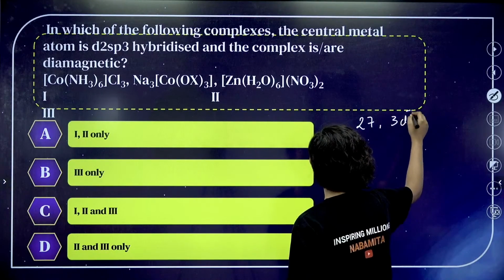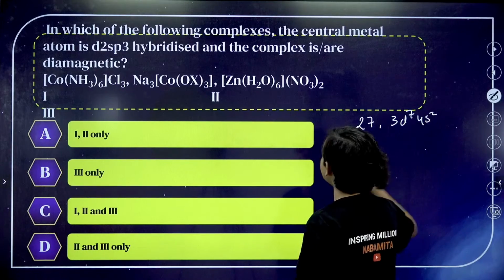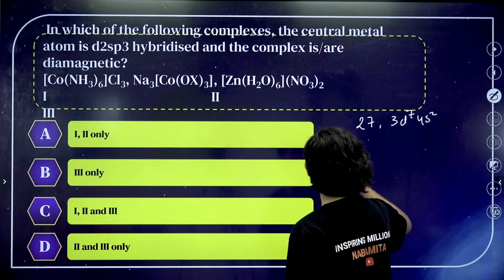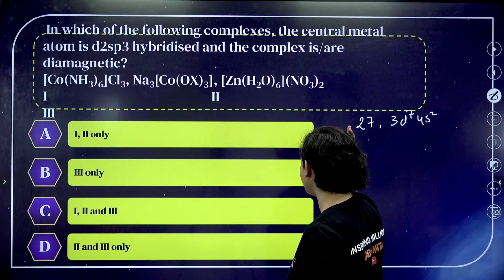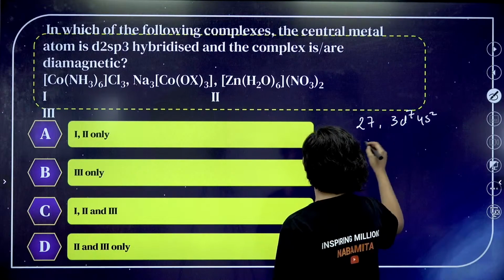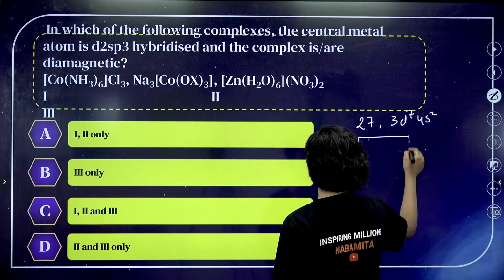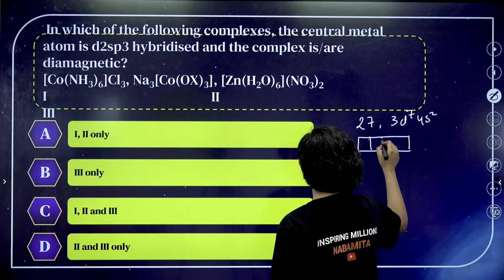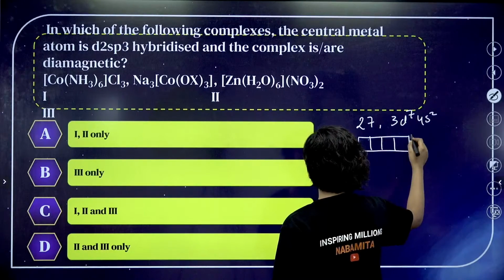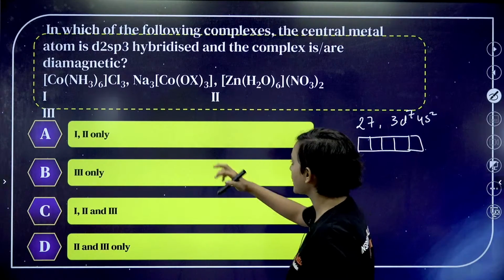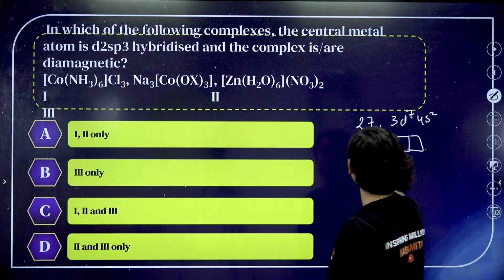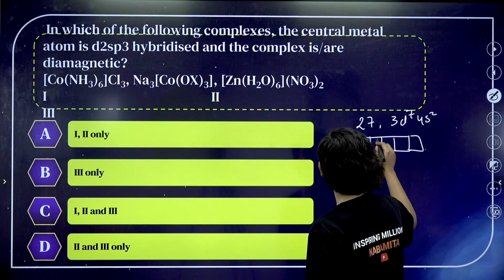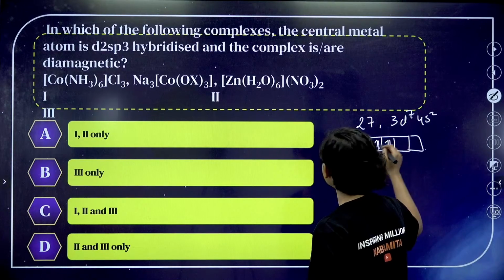That means 3d7 4s2, correct? With Cl3, it is in the plus 3 state, so 3 electrons are gone. Six NH3 will come, so that means 1, 2, 3, 4, 5 and 6.